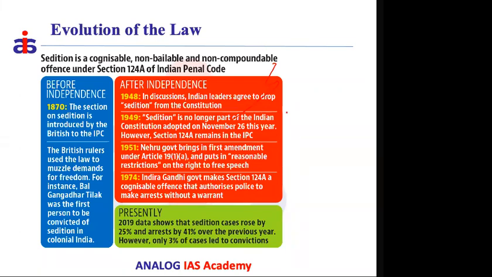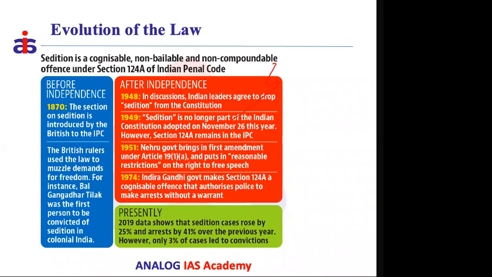But many people vehemently opposed it. Sedition cannot be made part of the Constitution, but let it remain a penal provision in the IPC. So sedition was not one of the reasonable restrictions. That is what the Constitution makers decided during the Constituent Assembly debates.